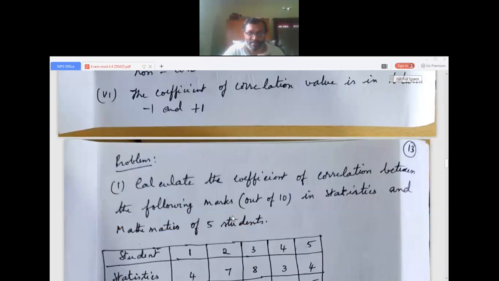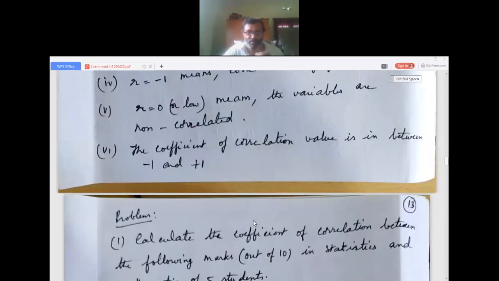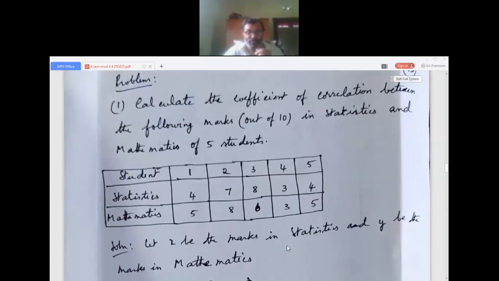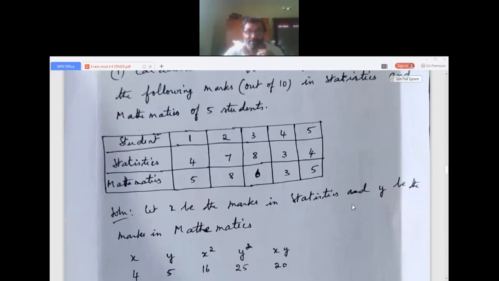Now the problems. I discussed this yesterday, but because of some online problems, I am doing it again. Calculate the coefficient of correlation between the following marks out of 10 in statistics and mathematics of 5 students, so n equals 5. Statistics marks are 4, 7, 8, 3, 4, and mathematics marks are 5, 8, 6, 3, 5. Let x be the marks in statistics and y be the marks in mathematics.